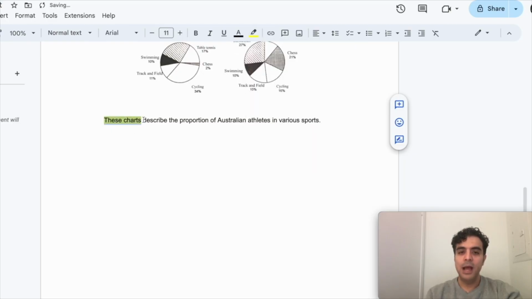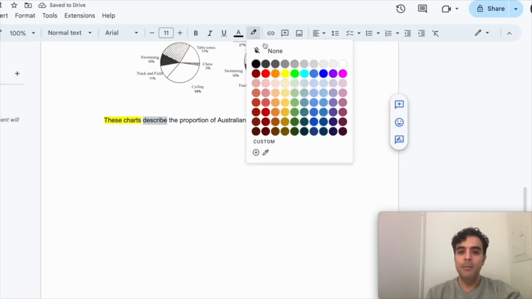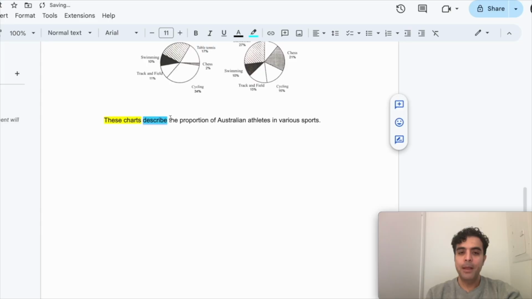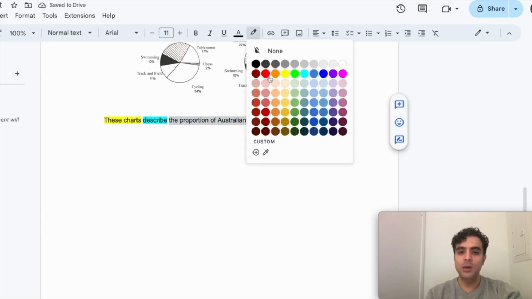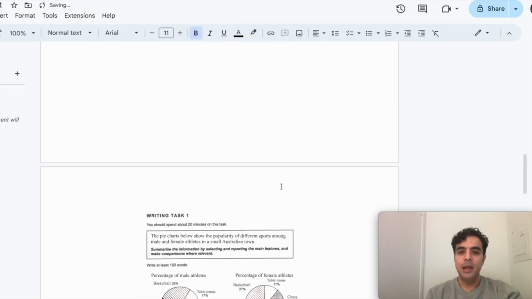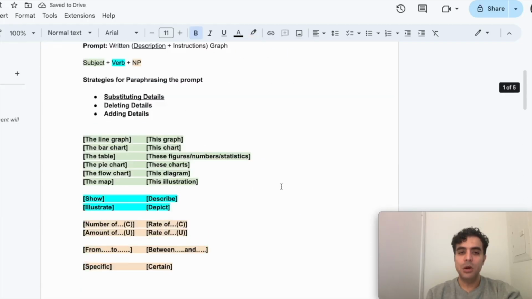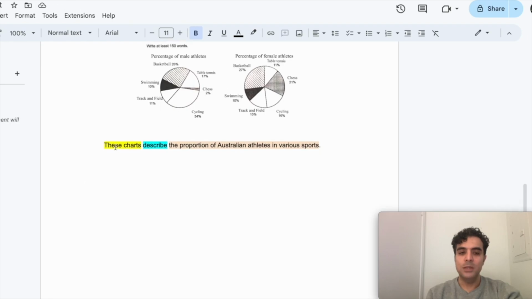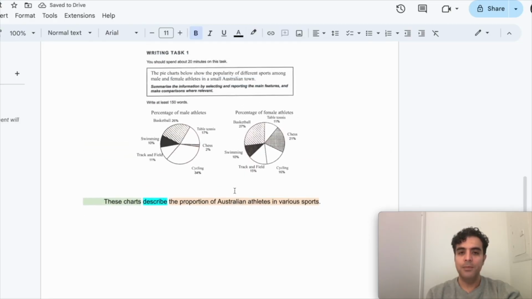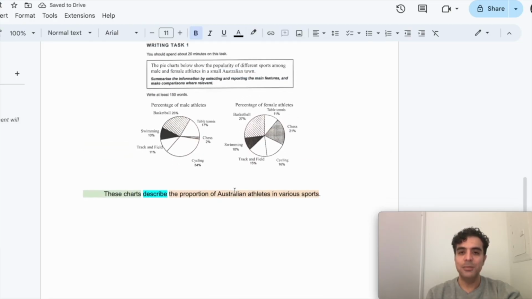So just like that. Describe is my verb. And then the proportion of Australian athletes in various sports, this is going to be my MP. So these are corresponding to what we saw above, just to make sure the colors are all consistent. Here we go. So there, paraphrasing in action.